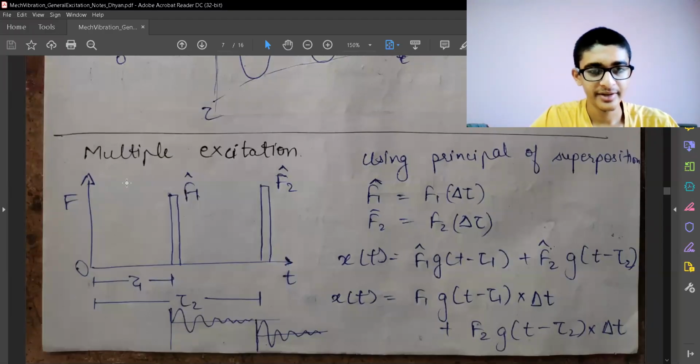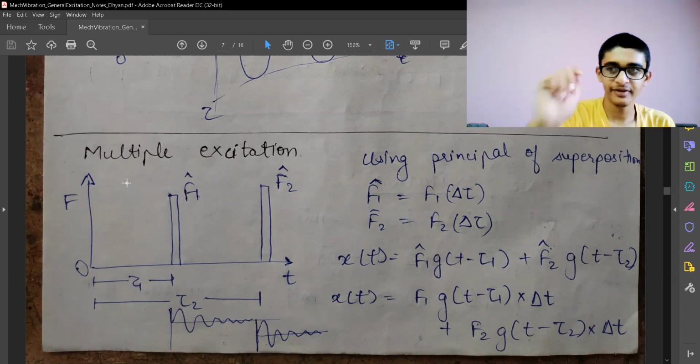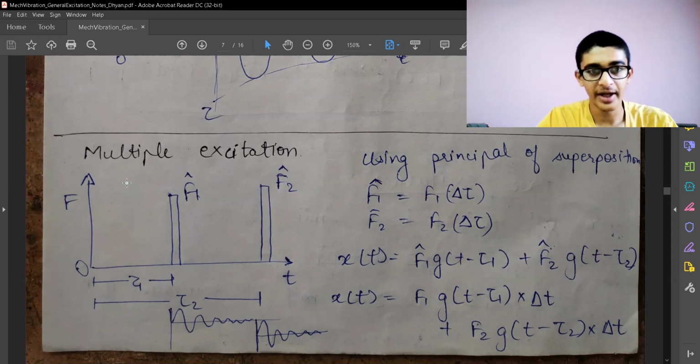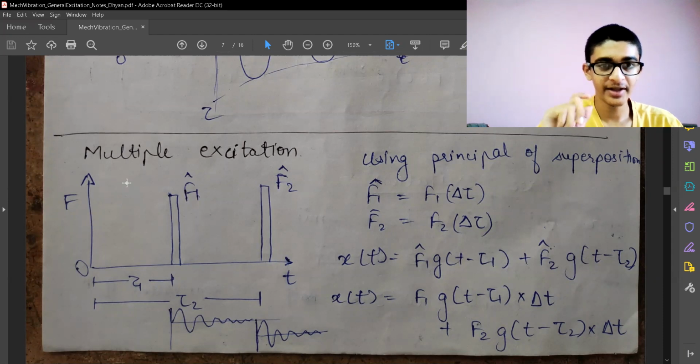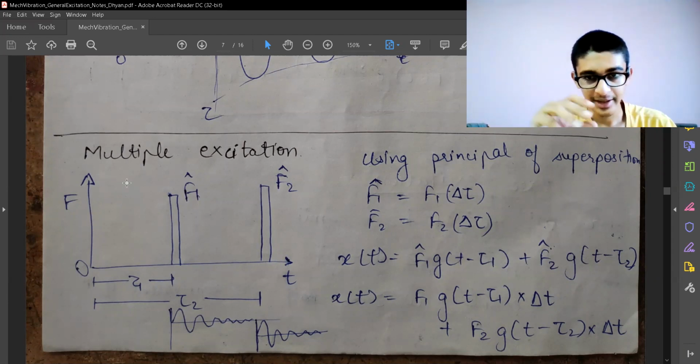So earlier we have seen till now that we have single excitation. Now there can be multiple excitations because of impulse. When we are continuously putting a hammer on a metal bar, we are giving multiple excitations or multiple impulses to it, and that can lead to multiple responses, and those multiple responses are going to add up as we move on with time.